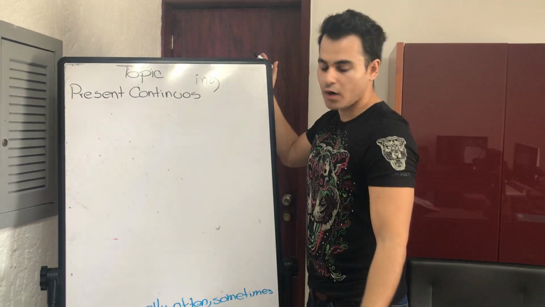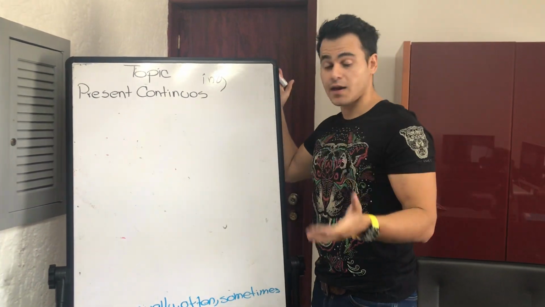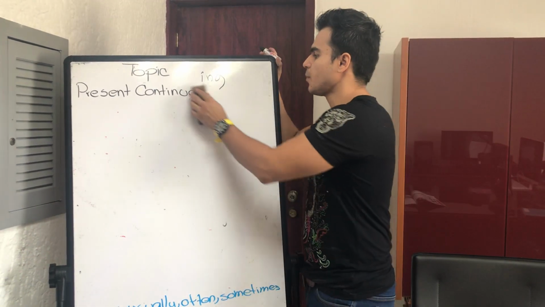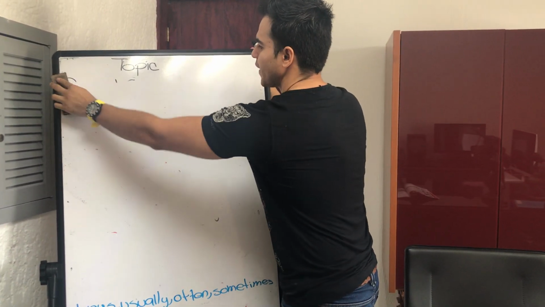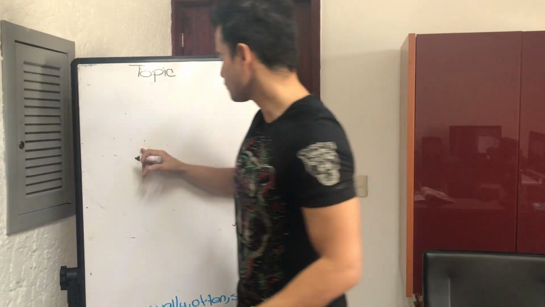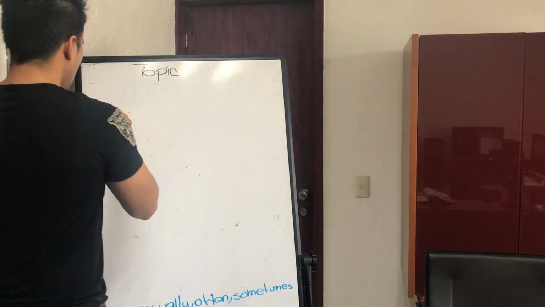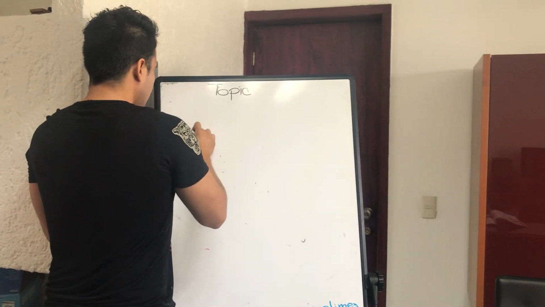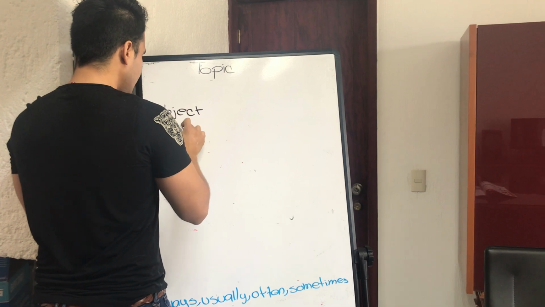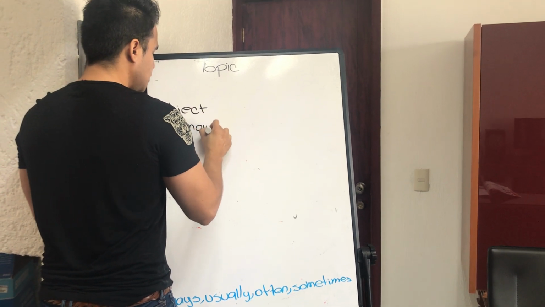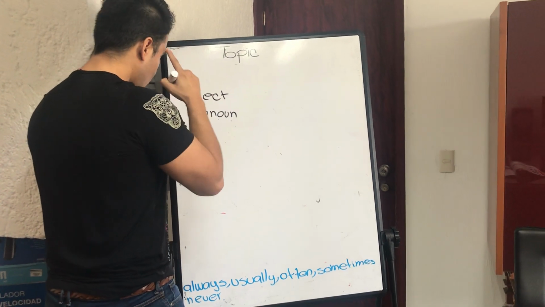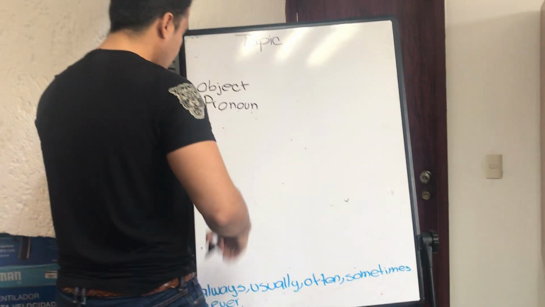Now, we have to learn the next topic, that is the object pronouns, right? That is going to be our next topic. Let's erase that. Let's move on to the next topic. That will be the object pronouns, right? I'm going to write here in the chalkboard how are we going to use the object pronouns, right? So right over here I'm going to write the personal pronouns.